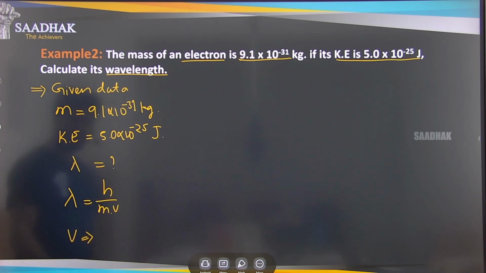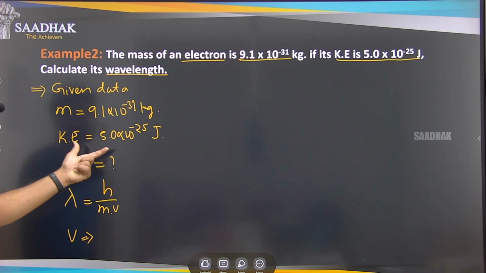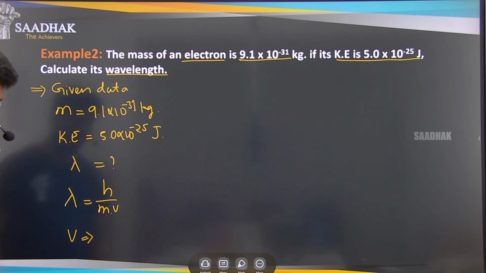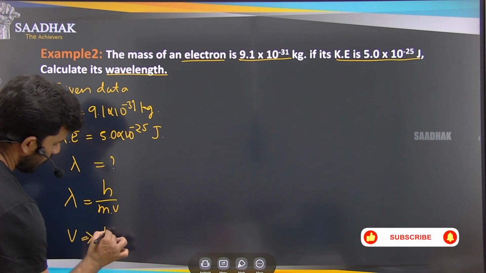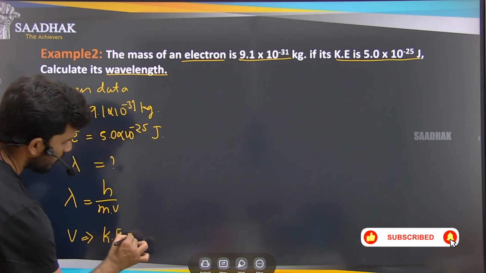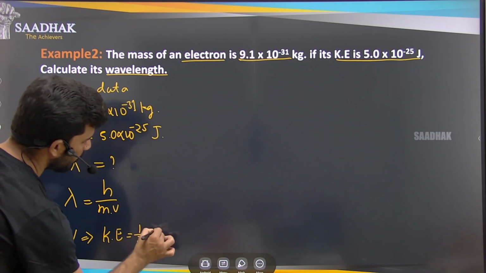So to find out this velocity, once go and check what are the given data that we have. So if you can see that clearly, he has given the kinetic energy. So we know that kinetic energy formula, right, that is kinetic energy equals half mv square.